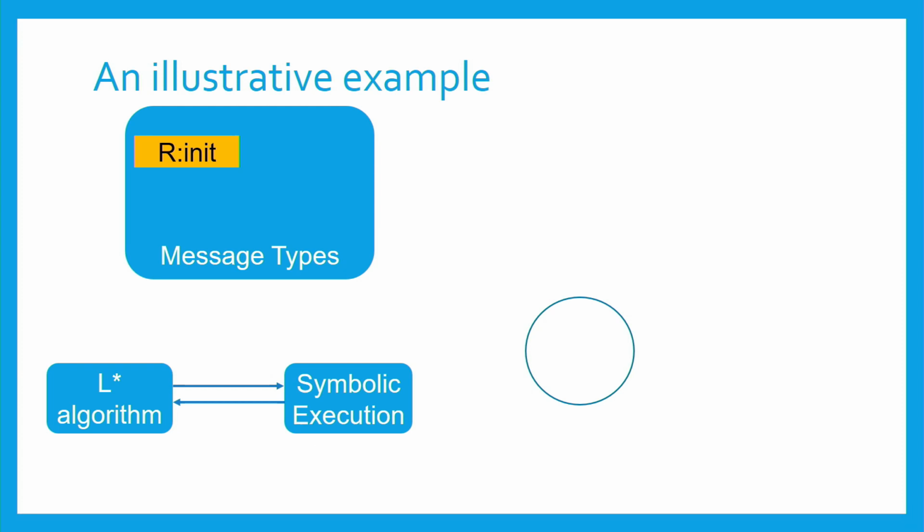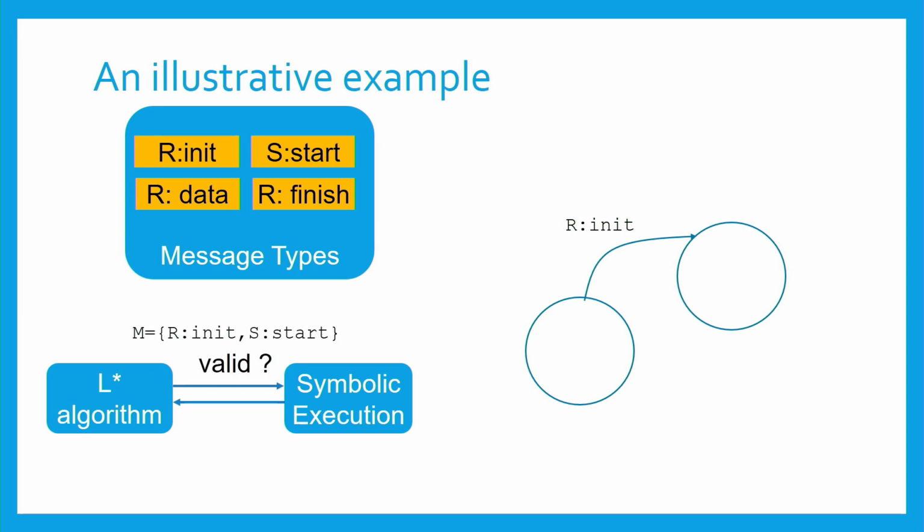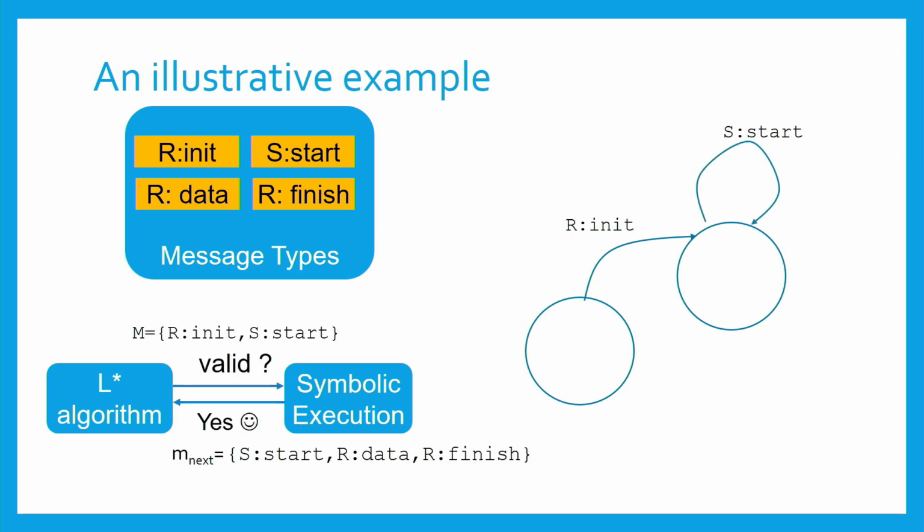So this message type is added to the set of message types. And then L-star can keep asking questions. For example, for receiving init, it gets 3 more message types that can follow and adds them to the set, and then asks more questions and gets more answers. In this case, we do not reveal new message types.